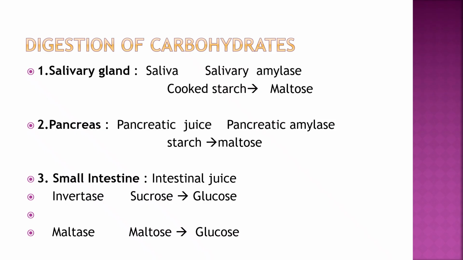Then in the small intestine, the intestinal juice is secreted, and there are two enzymes, invertase and maltase. Invertase breaks down sucrose, a disaccharide, into monosaccharide, that is glucose, and maltase breaks down maltose into glucose. Finally this monosaccharide, glucose, a simple sugar, is formed and absorbed into the blood.